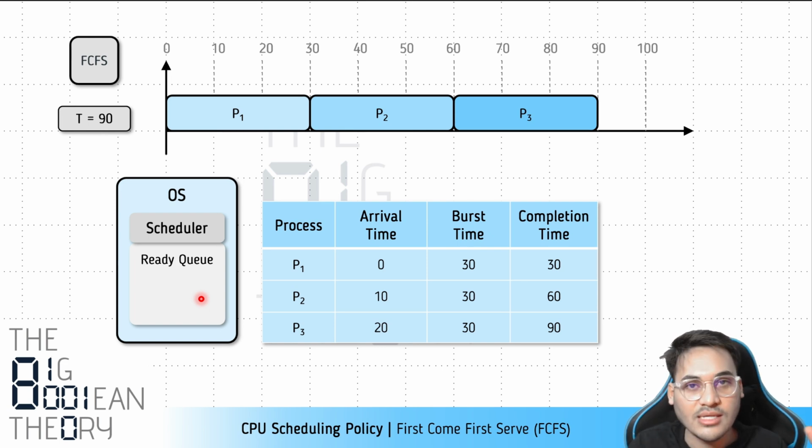Coming back, this is a batch system. Our goal is to have a low turnaround time. We followed some kind of a policy. We followed the first come first serve policy. We do not know yet whether this is a good policy or not, right?